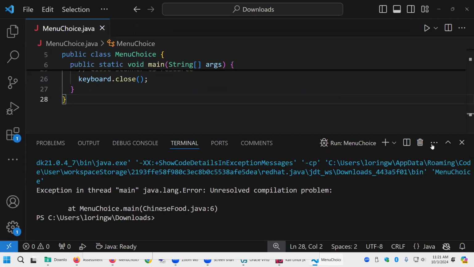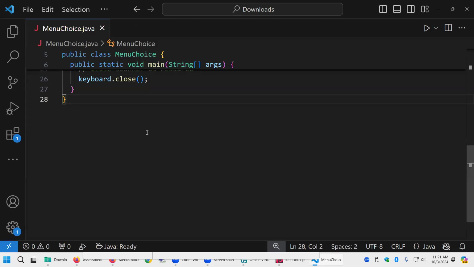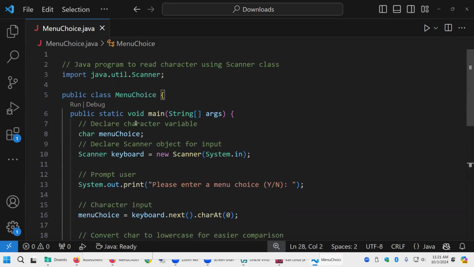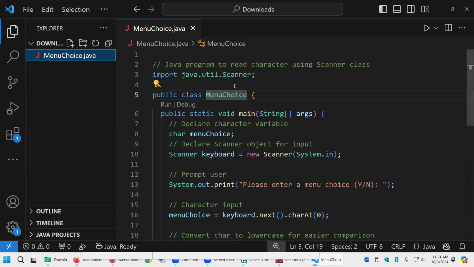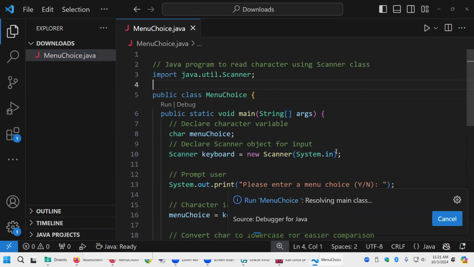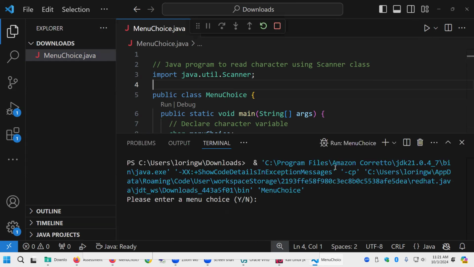Okay, it said I had trouble. Uh-oh. Okay, so what do I have wrong with my program here? Menu choice, it's menuChoice. Okay, it renamed it when I pasted in the code. Visual Studio Code is smart sometimes. Oh, there it is. It was in the middle of renaming it.